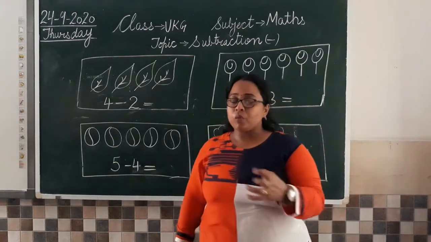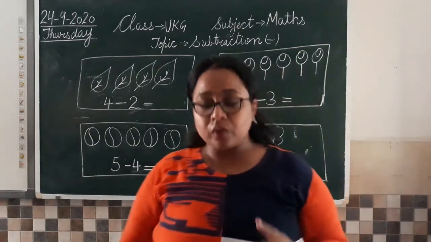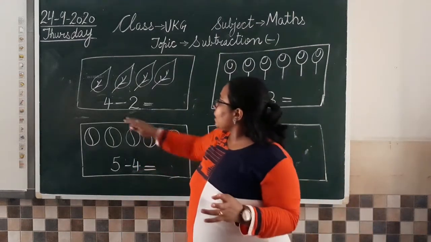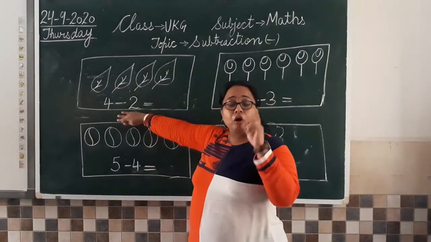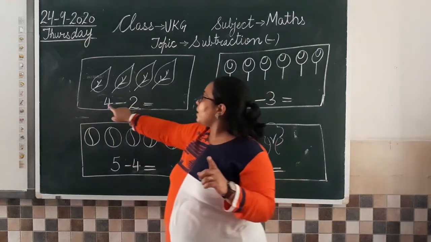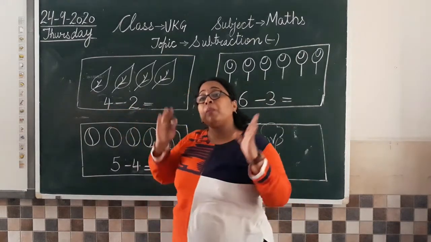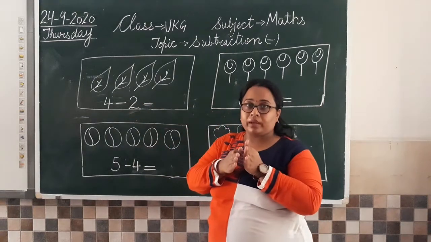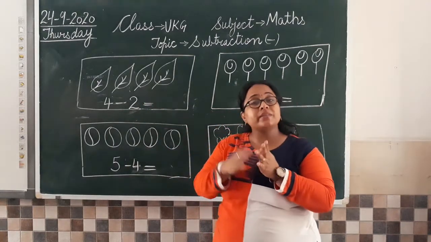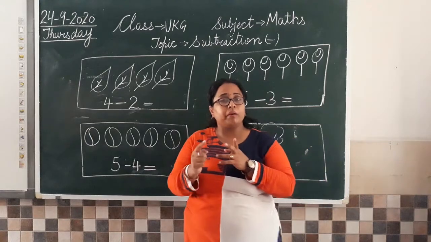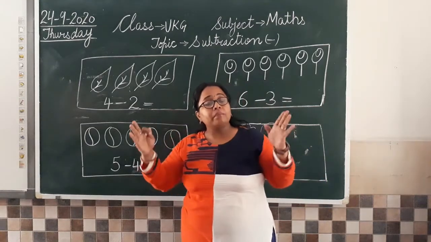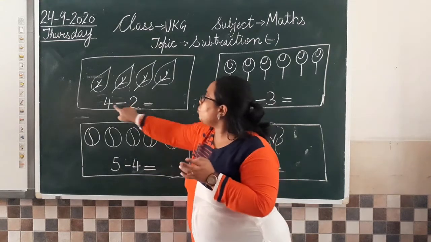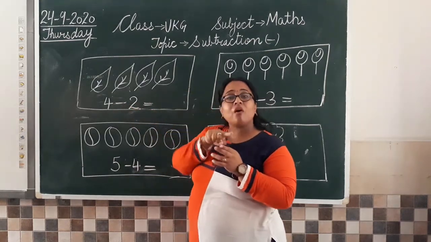Okay. So today what are we going to do? One more thing I want to tell you about subtraction is, whenever we do subtraction, always remember that our first digit is bigger and the second digit is smaller. Clear? Whenever we subtract, always remember we subtract the small number from the big number. If I write 2 minus 4, that is wrong.